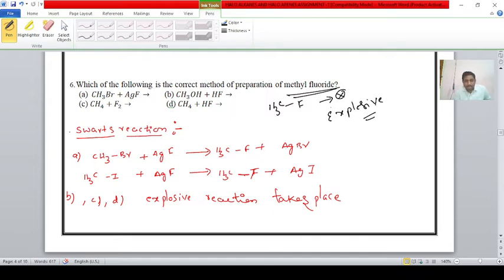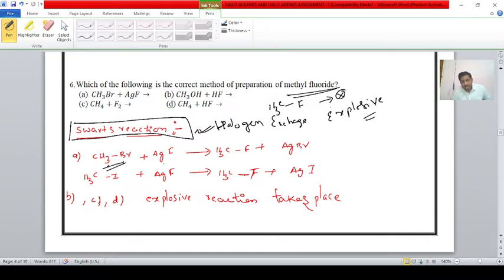But the only method to prepare methyl fluorides or alkyl fluorides is the Swarts reaction, that is, by using the halogen exchange method, student. We are discussing a named reaction. When methyl bromide reacts with silver fluoride, it forms methyl fluoride plus silver bromide. This is the mechanism that takes place. The silver reacts with the bromine to form silver bromide. When methyl iodide reacts with silver fluoride, it forms methyl fluoride plus silver iodide.